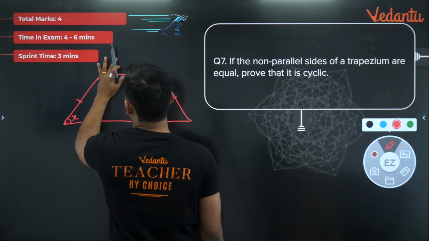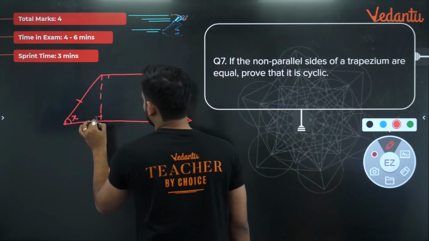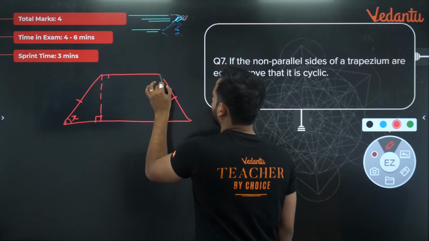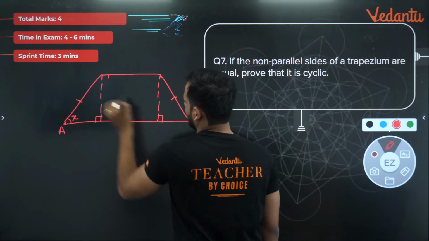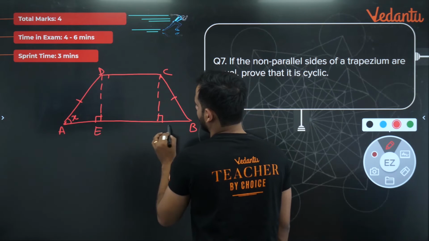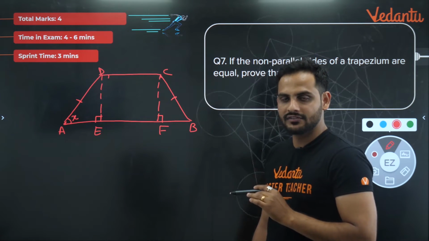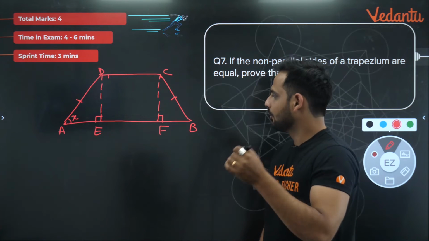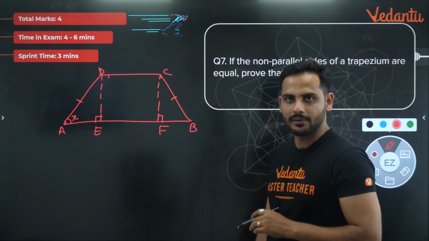Let's not do that first. Let us do one thing. From this part, let us drop two perpendiculars. Here also and from here as well. Let's say it is A, B, C, D, and it is E and F. So what we have done, the construction is from D and C, drop perpendicular on AB such that DE and CF are perpendicular to AB.